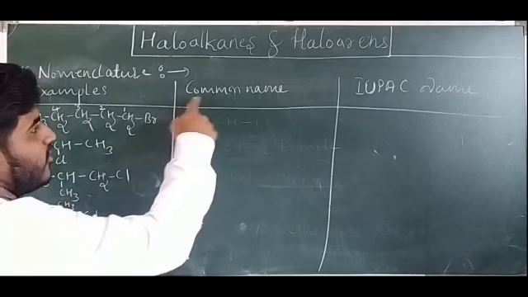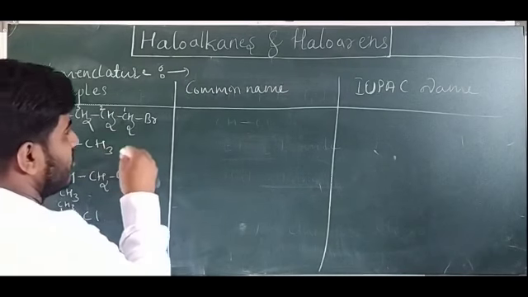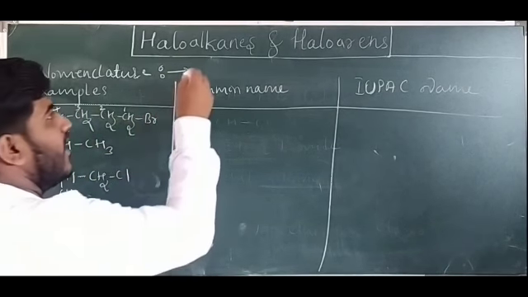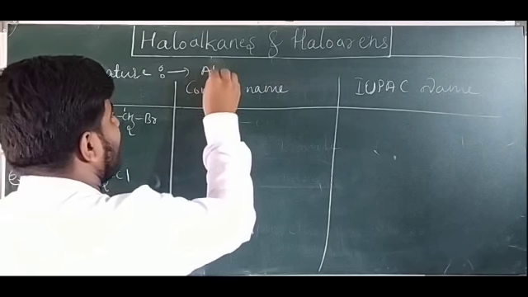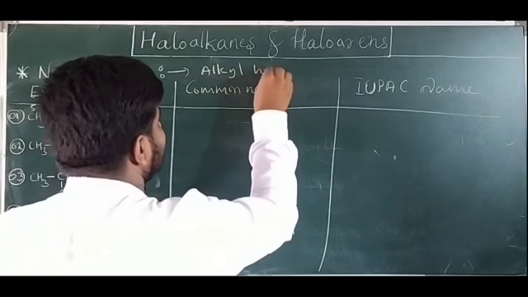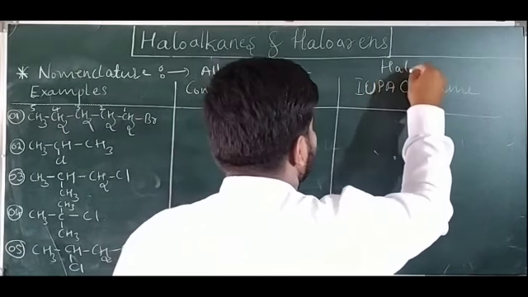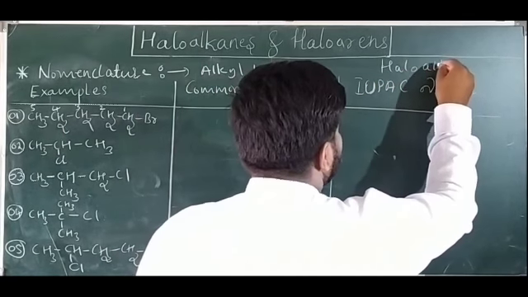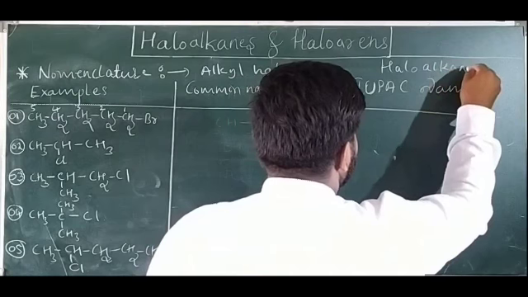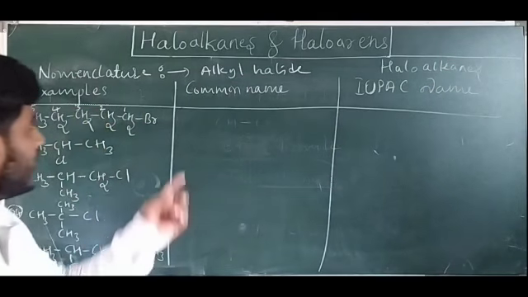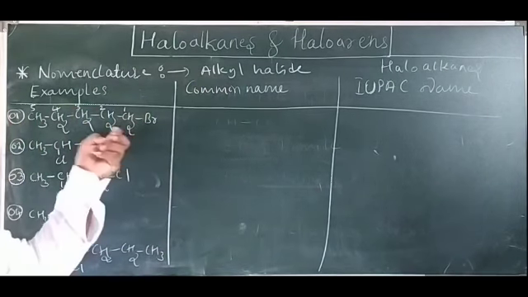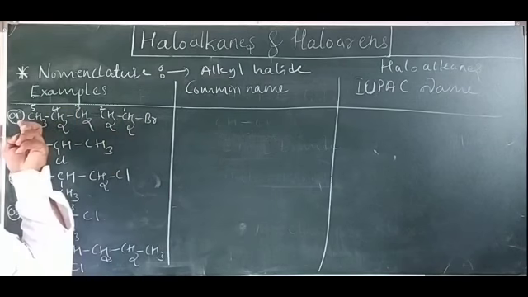So what can we call it for the common name? This is pentyl bromide, right? In common name we have alkyl halide, and in IUPAC name haloalkanes. So what is the alkyl group here? Alkane, pentane.